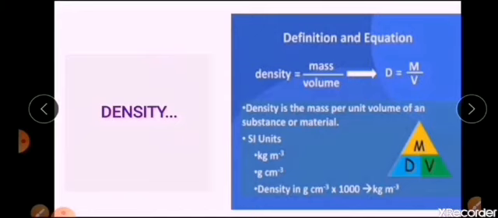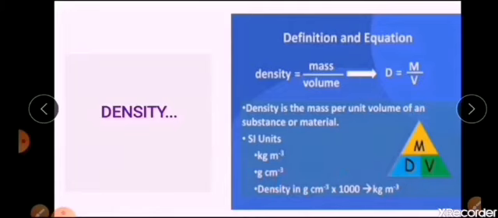As usual, the SI unit of density will be kilogram per meter cubed, kg m^-3. Another smaller unit you can write is grams per centimeter cubed, g cm^-3. To convert g cm^-3 to the SI unit, you have to multiply it by 1000. This is very useful when you come to the numerical part, so learn the conversion properly.